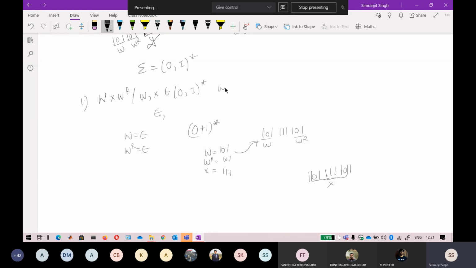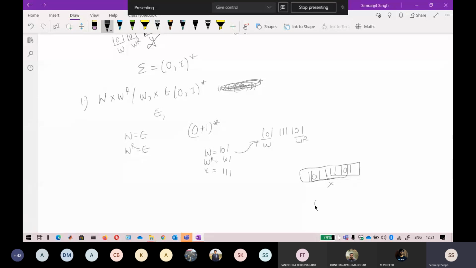Because the length of the W should be at least 0 plus 1, that is, at least 1 in the previous one. But now there is no compulsion that the length of W should be greater than or equal to 1 here. So there is no compulsion of plus. So this X can extend to any language and take the whole string in itself.